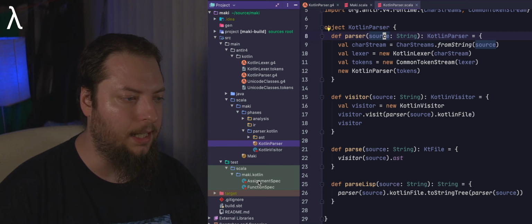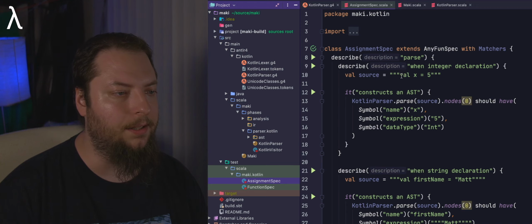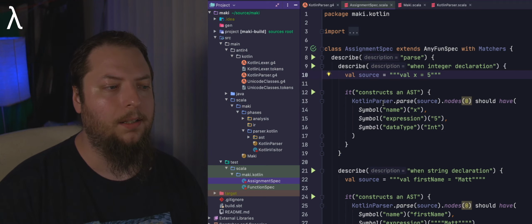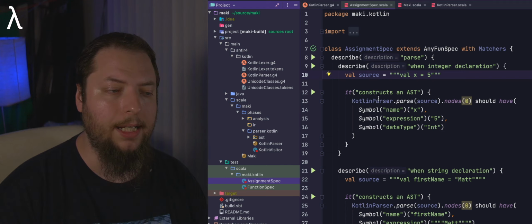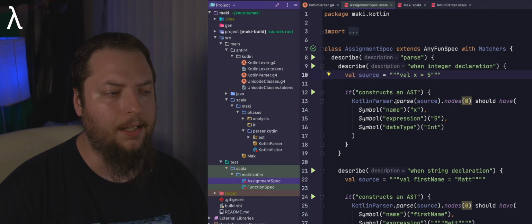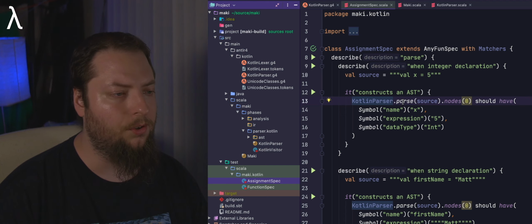If we again go back and look at our assignment spec here, we have some source, val x equals 5, and we want to parse that. When we parse that, we're going to create what's called an abstract syntax tree, and we'll get into what that is exactly in a moment, but basically this is the parse function on the Kotlin parser that we were looking at earlier over here.